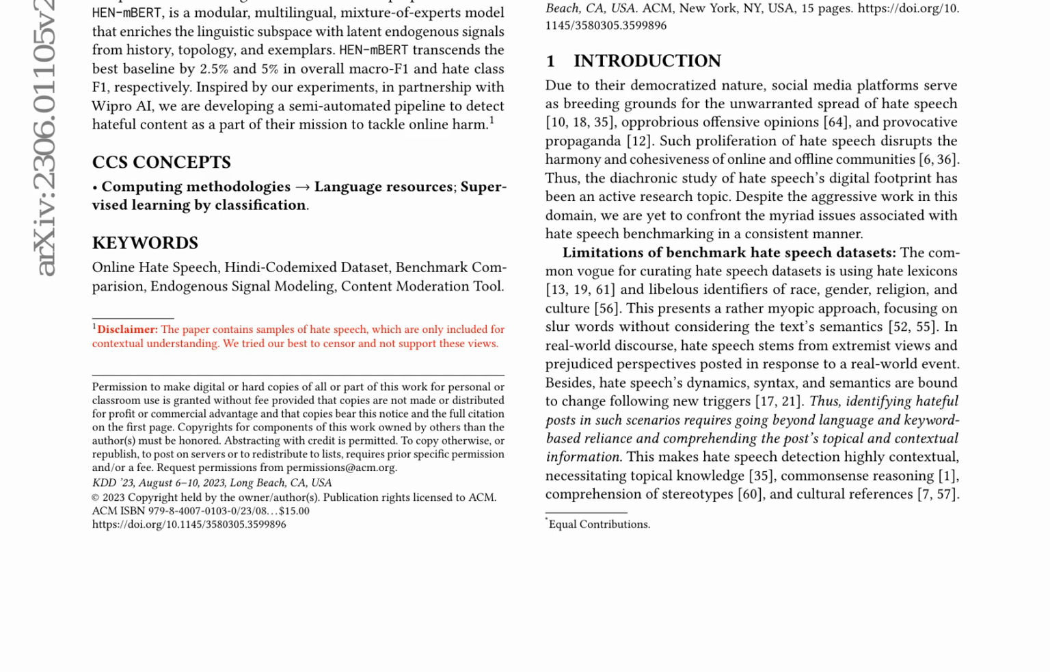To enhance detection, the authors propose incorporating endogenous signals, such as user timeline information and ego network. They develop HenEmbert, a modular, multilingual, mixture of experts model that enriches the linguistic subspace with latent endogenous signals from history, topology, and exemplars. This model outperforms the best baseline by 2.5% in overall macro F1 and 5% in hate class F1, emphasizing the importance of contextual and endogenous signals in improving detection accuracy.